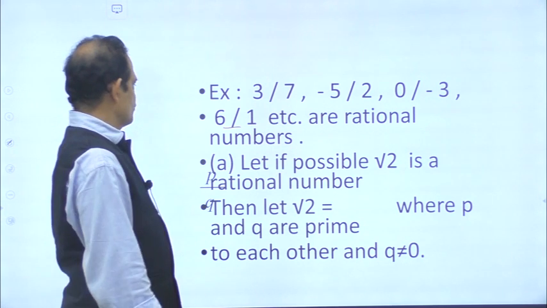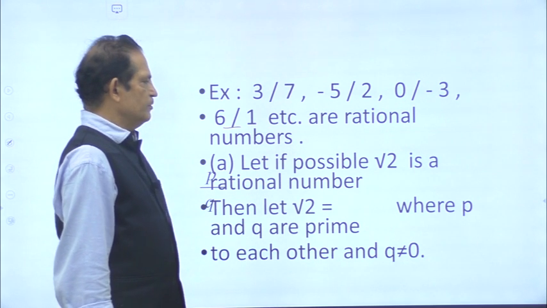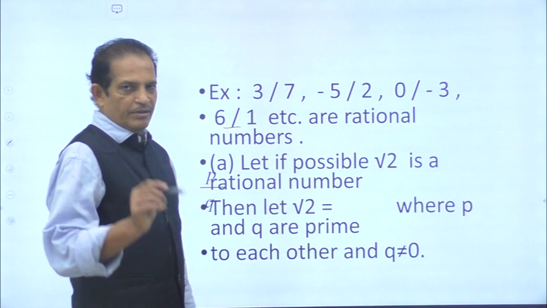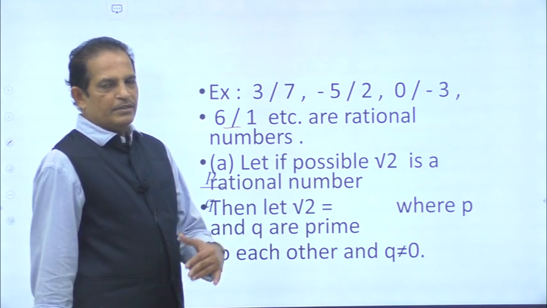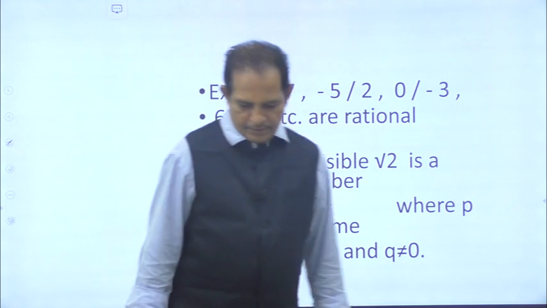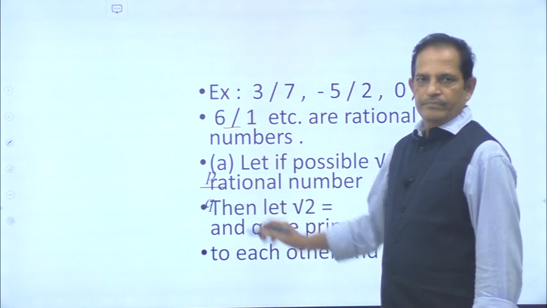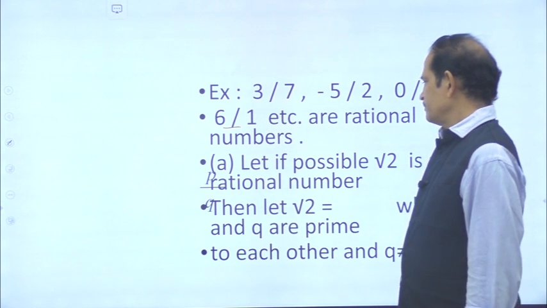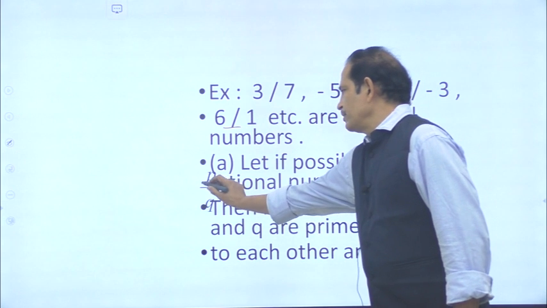Now, you take the first question. Let, if possible, root 2 be a rational number. Actually, we have to prove that root 2 is not a rational number. Let us assume that root 2 is a rational number. So root 2 can be expressed as P by Q. So, let root 2 be equal to P by Q.